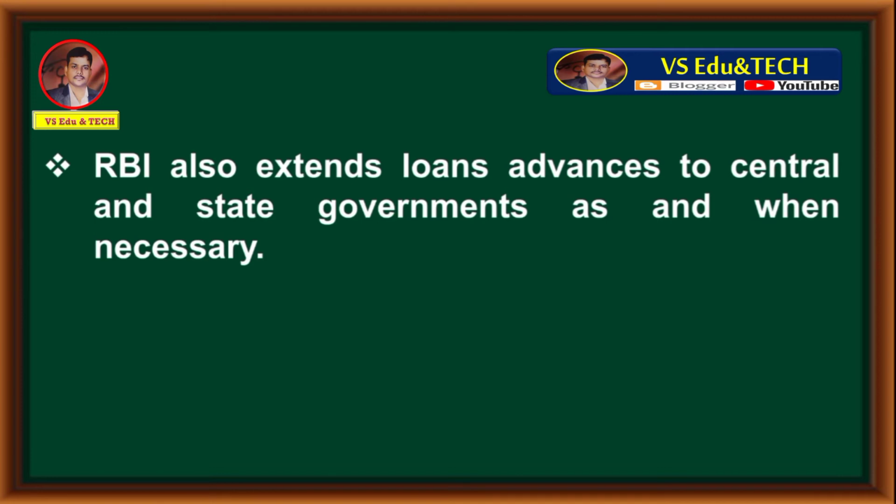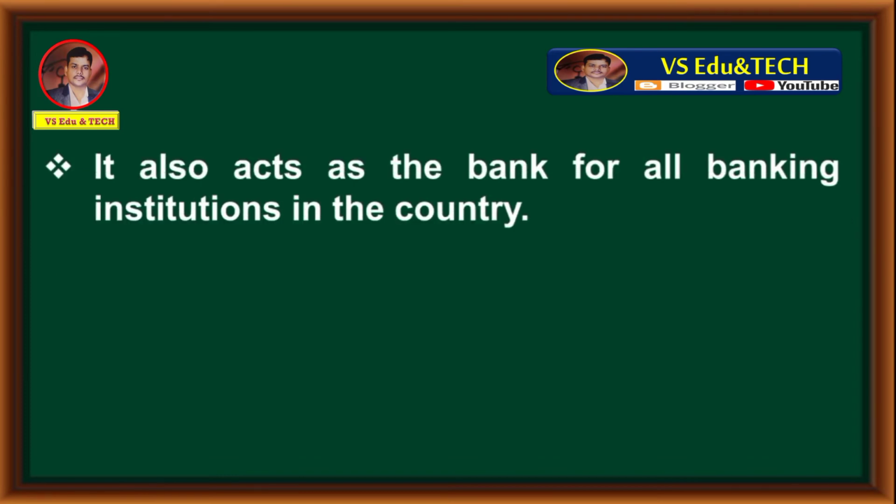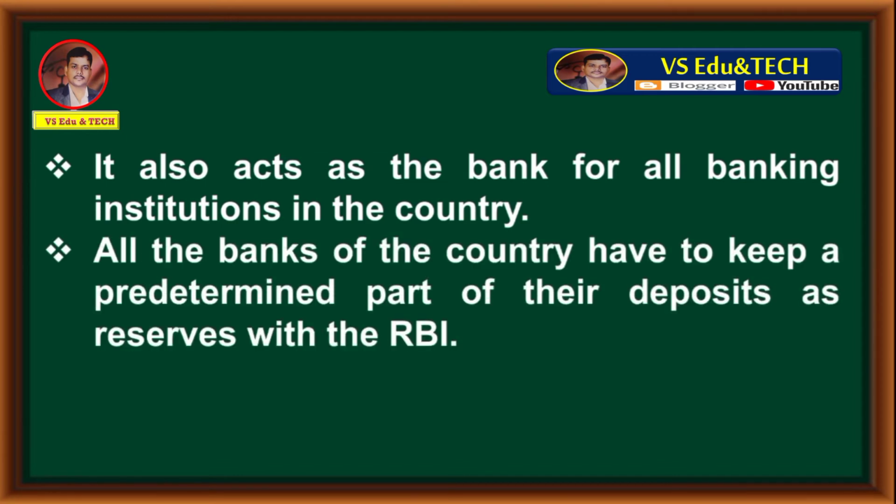Question number 6. How does RBI work as banker's bank? Answer is RBI also acts as the bank for all banking institutions in the country. All the banks of the country have to keep a predetermined part of their deposits as reserves with the RBI.